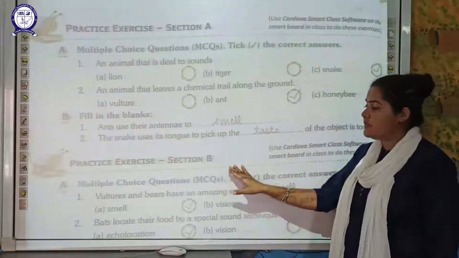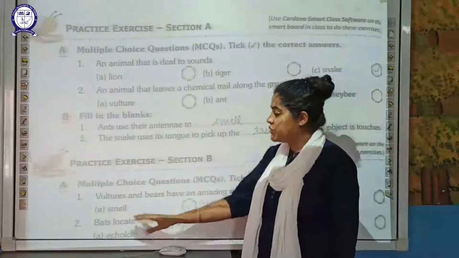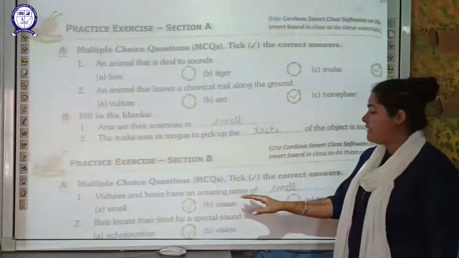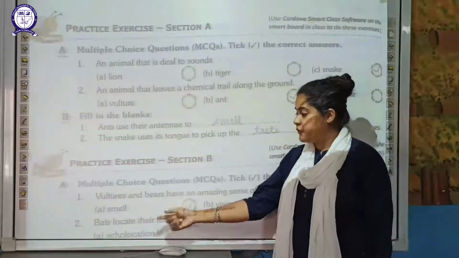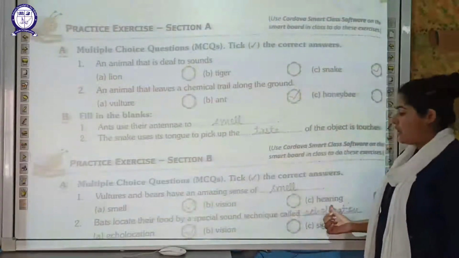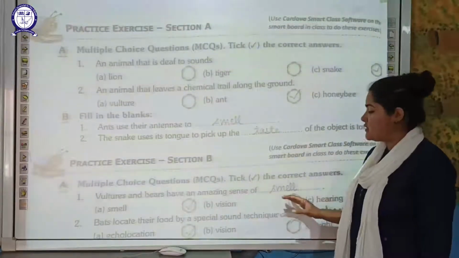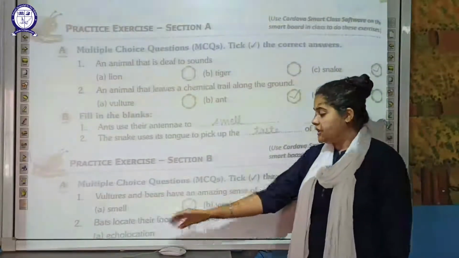Next is your section B of the exercise, first multiple choice question. Vultures and bears have an amazing sense of what? So these animals, how do they locate their food? By their smell, vision or hearing. So these have an amazing sense of smell. Okay, the right answer is A.